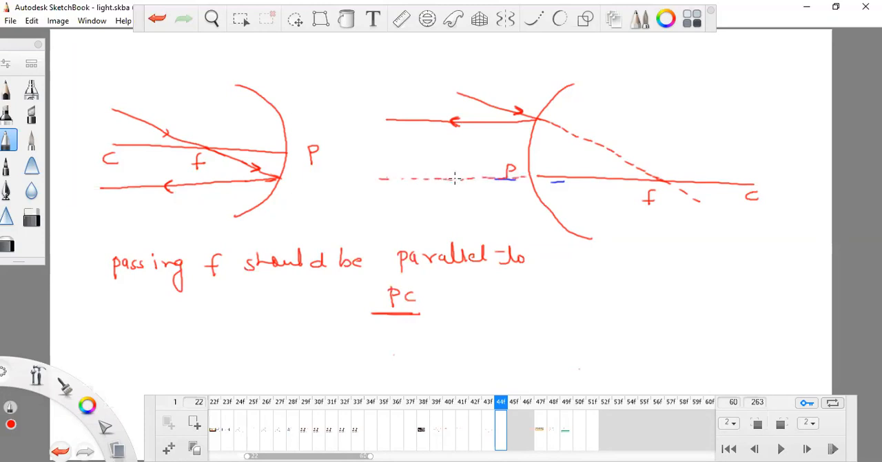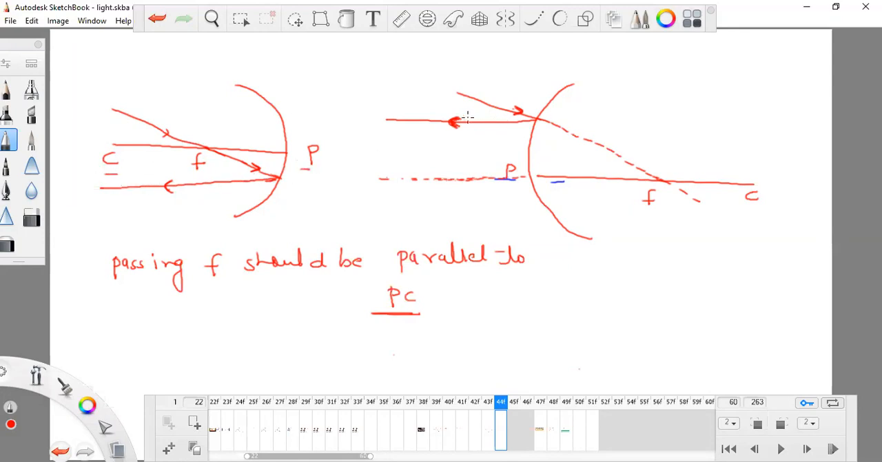So if I allow this PC to extend, then this reflected light ray will be parallel to PC. So any light ray coming in such a way that it has to pass from F, in reflection it is coming in this way, and after reflection it will go parallel with PC.